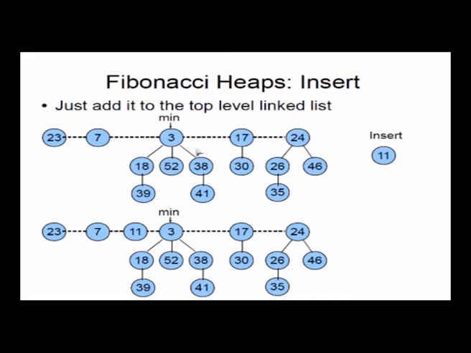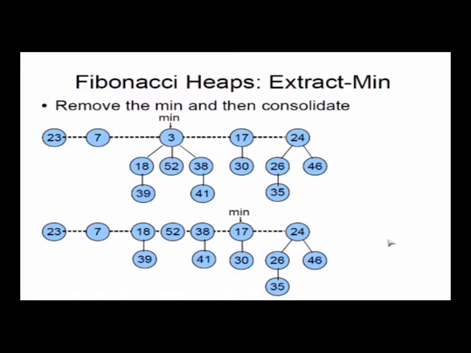If I want to insert a node 11 into the Fibonacci heap, just because I am allowed to have duplicates, I just put 11 as one of the elements in the root list of the Fibonacci heap. Just put it here, that's it, okay, done. Because I already had two nodes with order 0, I now have one more node with order 0, and any number is allowed. So it's very simple to insert, which is why insert is constant time for a Fibonacci heap, okay. How do I do extract min?